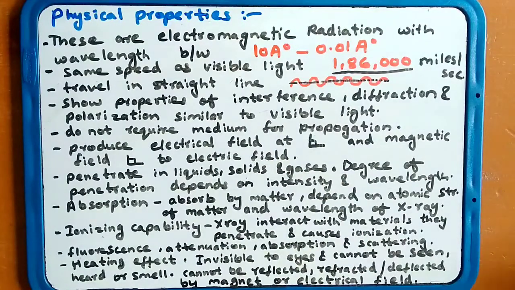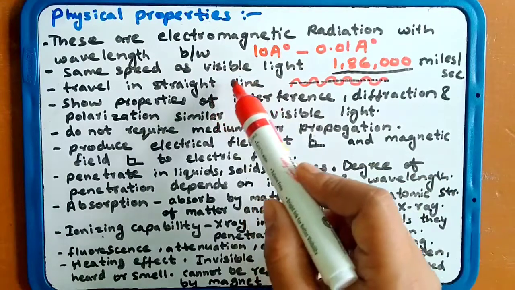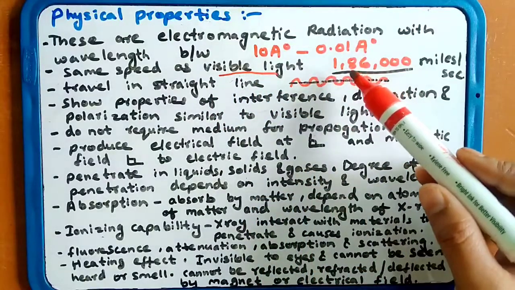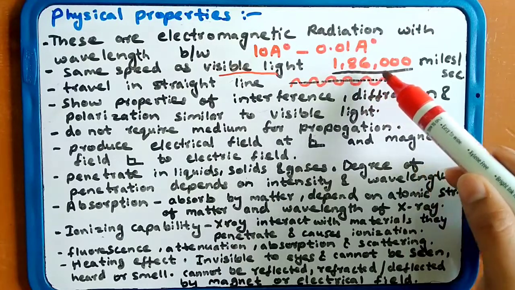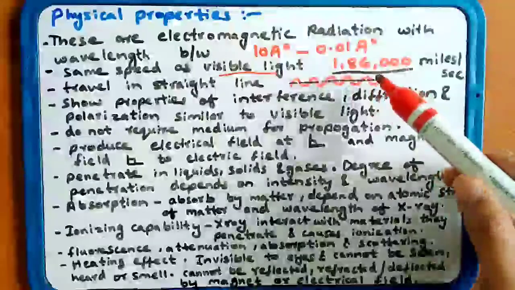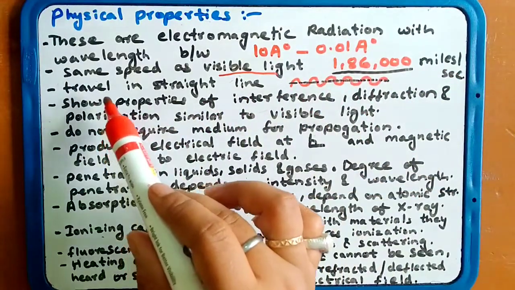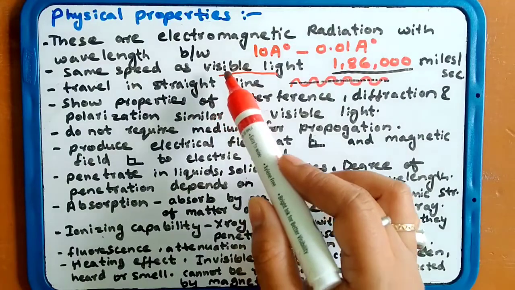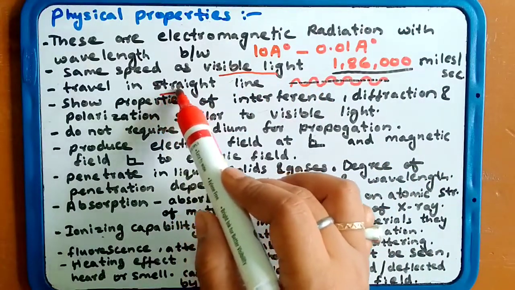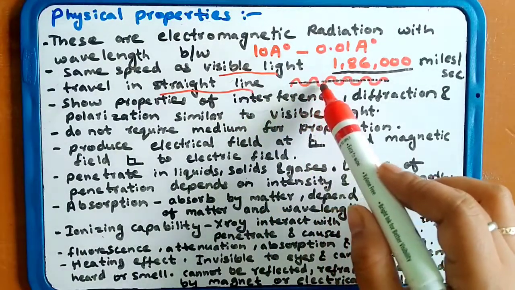Same speed as visible light. The X-ray has the same speed as visible light, that is 186,000 miles per second. It travels in a straight line as visible light does, with a specific wavelength and speed, as I have told you before.